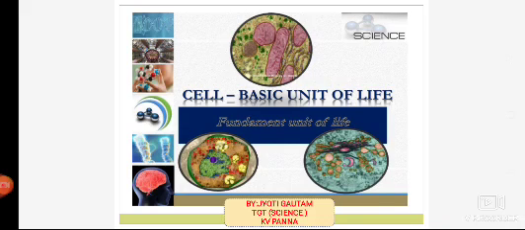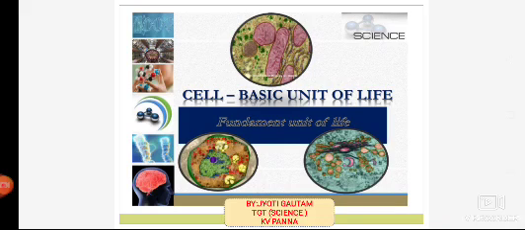Similarly, if I talk about the brain, its power to think and reason is because of the nerve cells. The whole nervous system depends on the nerve cells or the neurons. The function of any system, whether circulatory, nervous or skeletal system, depends on the cells. The circulatory system depends on the blood cells, and the nervous system depends on the neurons or nerve cells. So the cell decides the function, and that is why it is known as the functional unit.